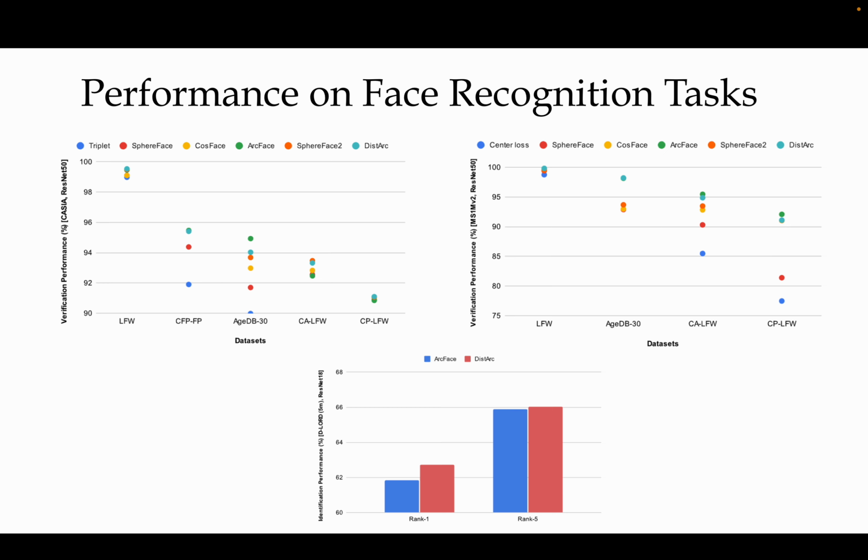These plots are shown for the face recognition tasks. The first plot is for verification performance when the model is trained using the CASIA WebFace dataset on ResNet 50. On these plots, we can observe that we have achieved SOTA or near SOTA performance when the model is trained using CASIA or MS1MV2 datasets.